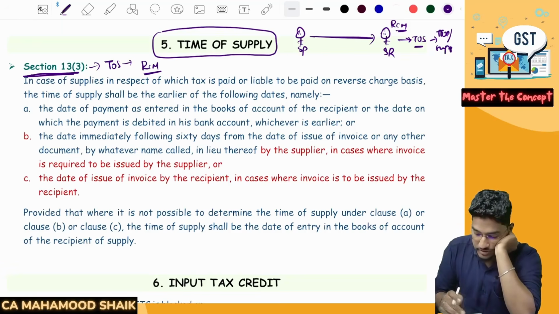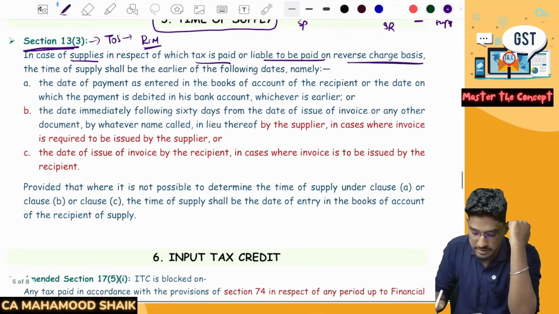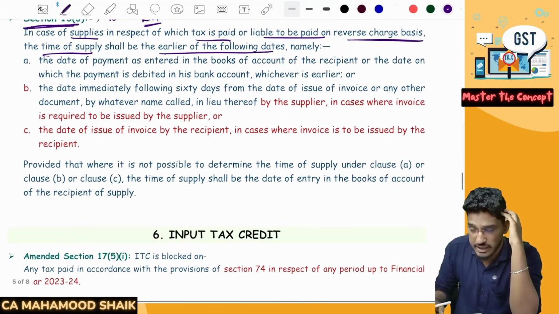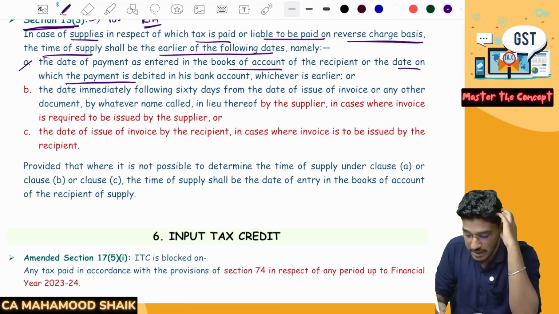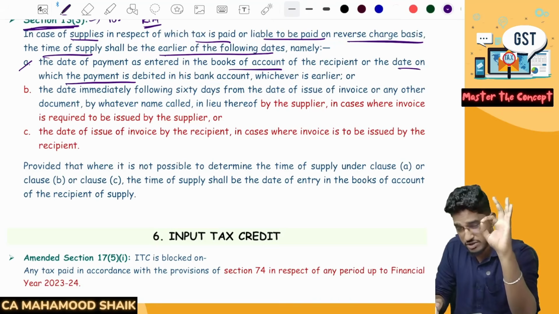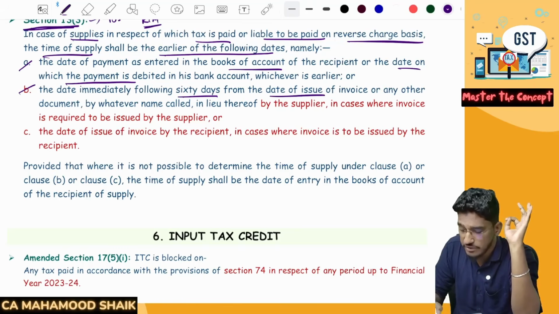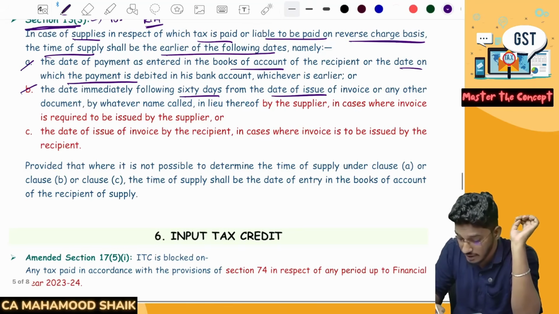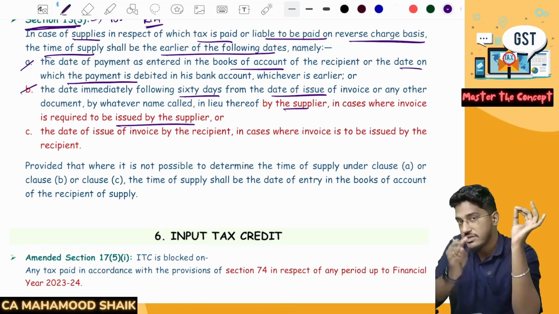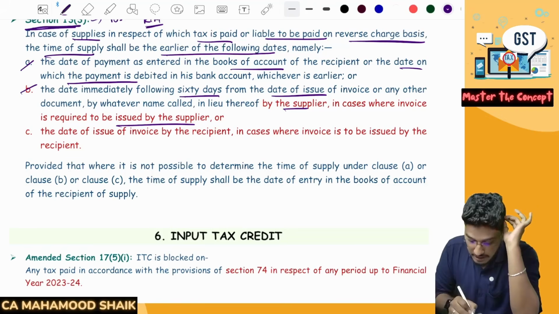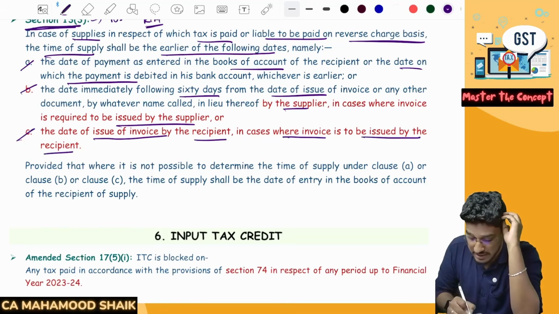They say that, so if you start reading it here, in case of supplies in respect of which tax is paid or liable to be paid on reverse charge basis, the time of supply should be earlier of the following three dates. What are they? The date of the payment as entered in the books of accounts of the recipient, or the date on which payment is debited in his bank account, whichever is earlier. Simply I will call it as date of payment. This provision already there. Or the date immediately following 60 days from the date of issuance of the invoice or any other document by whatever name called by the supplier, in case where invoice is required to be issued by the supplier. If the supplier is giving you the invoice, 61st day from the date of invoice. Or now they have added one more thing, the date of issue of invoice by the recipient in cases where invoice is to be issued by the recipient.